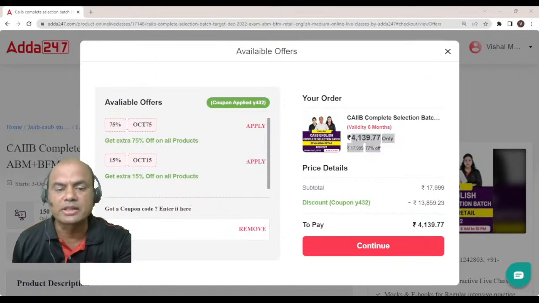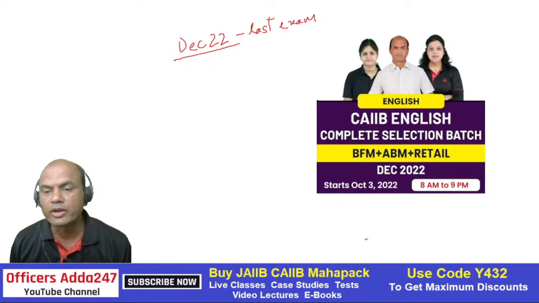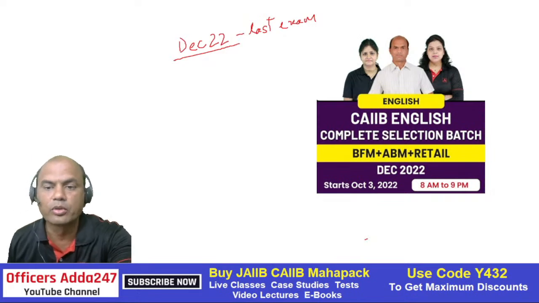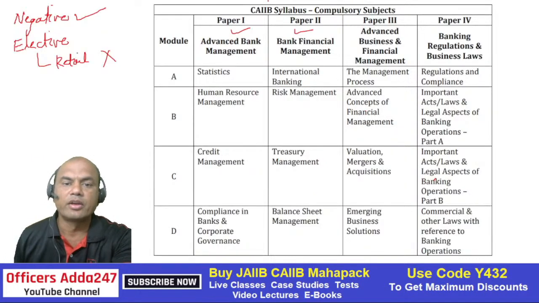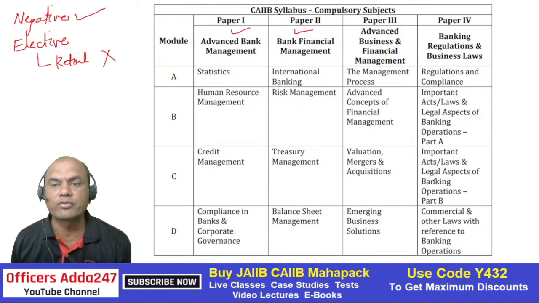Now I'll tell you why I am always stressing this December 2022 exam. I'll tell you what is happening in May 23. If you look at the new portion, presently what do we have? We have ABM, BFM. In May 23, you'll have two additional subjects, ABFM and banking regulations and business laws. This one is legal and this is ABFM, which is more related to management and finance.